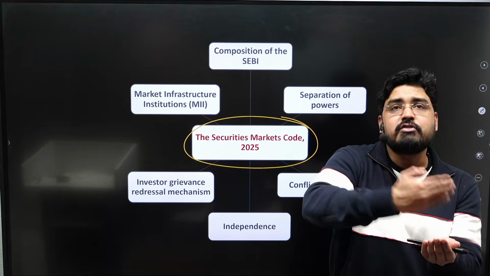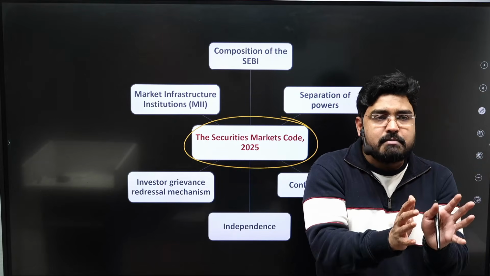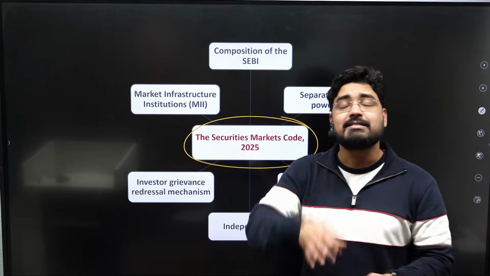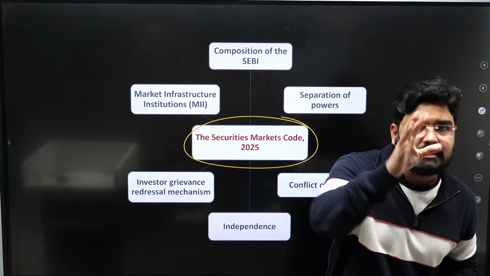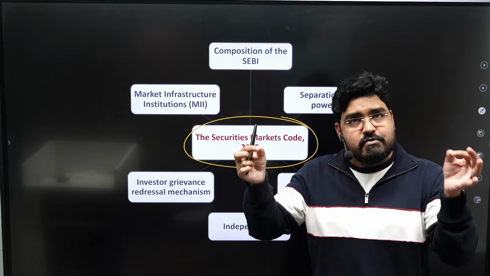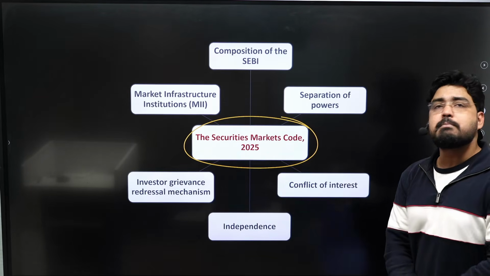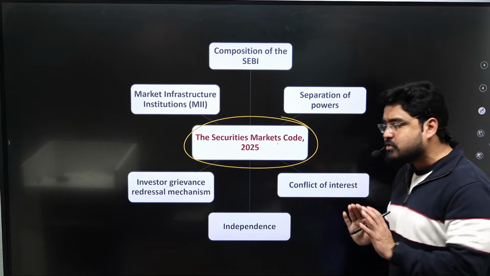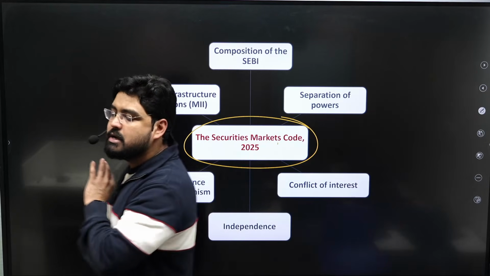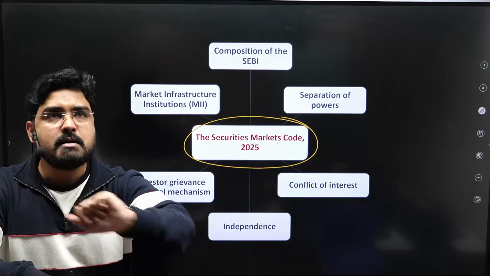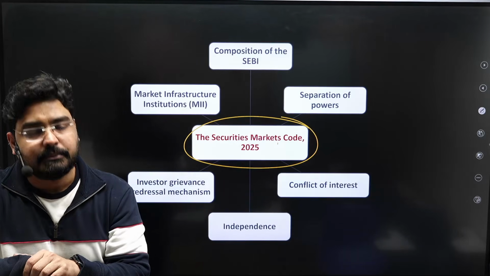This fragmented statutory regime of the security market is going to be removed with the introduction of a single uniform act which is going to regulate each and every aspect of the security market. That act is the Securities Markets Code 2025, which is still in the parliamentary committee stage. It is yet to be passed, but it is most likely to be passed in this budget session, right?